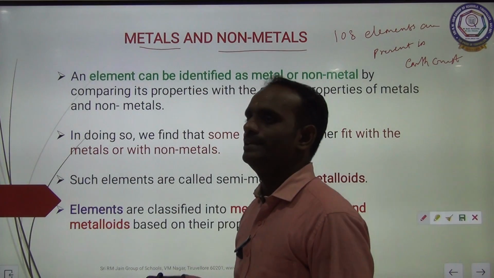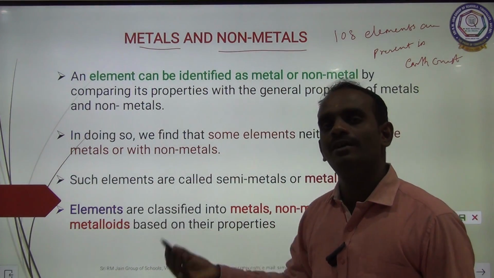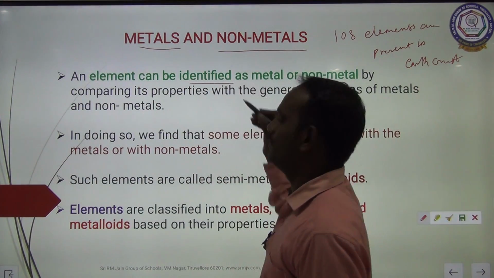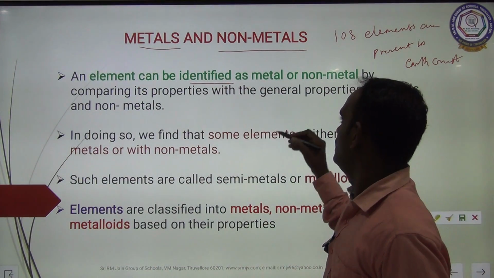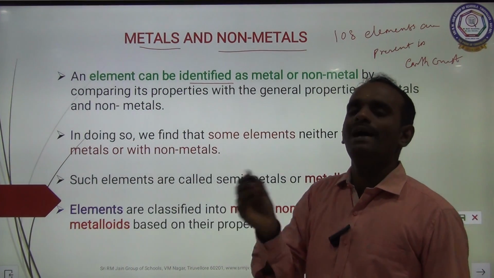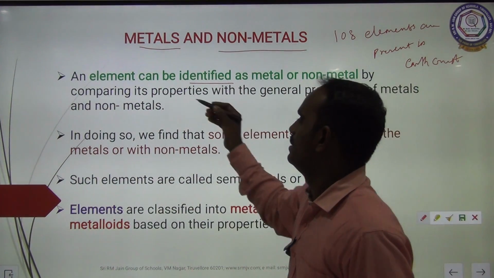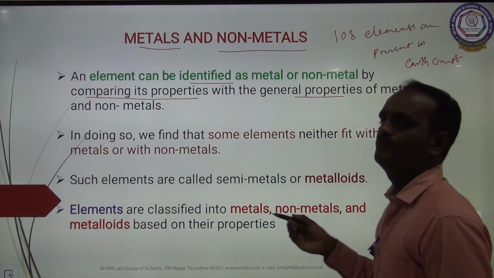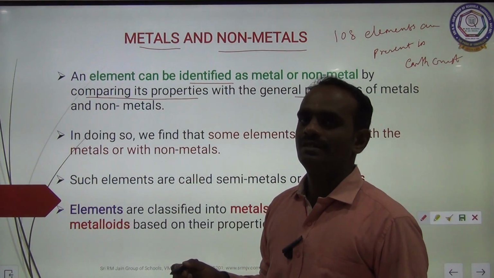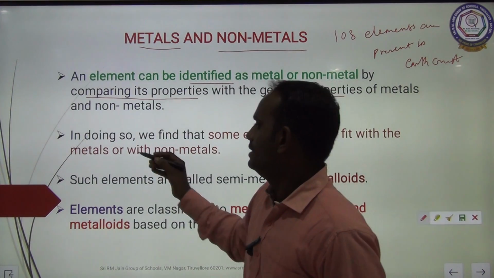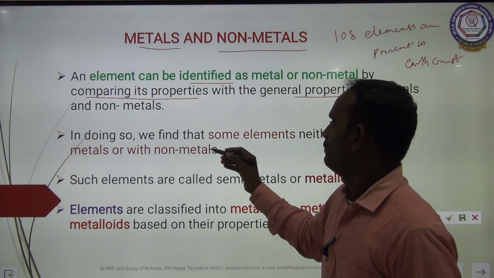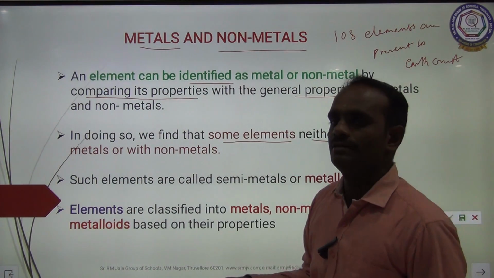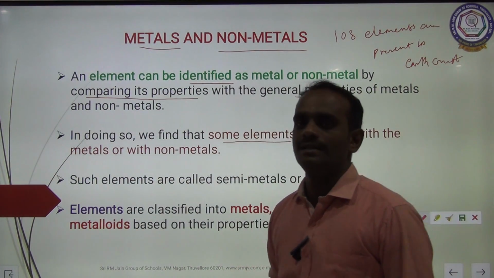How do we identify whether an element is a metal or non-metal? An element can be identified as metal or non-metal by comparing its properties with the general properties of metals and non-metals. In doing so, we find that some elements neither fit with metals nor with non-metals.